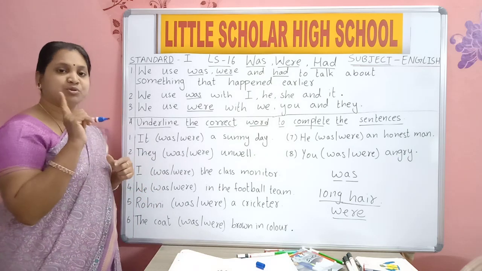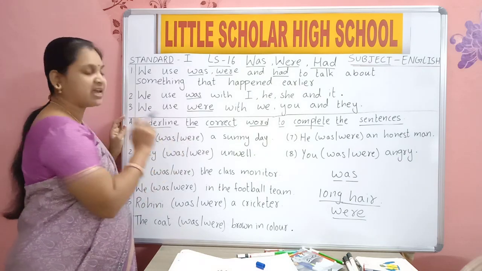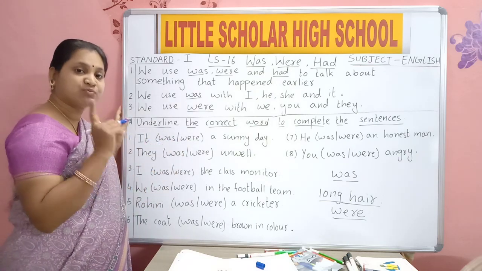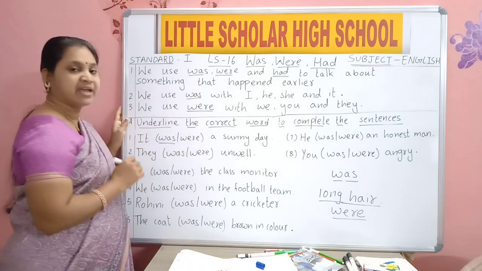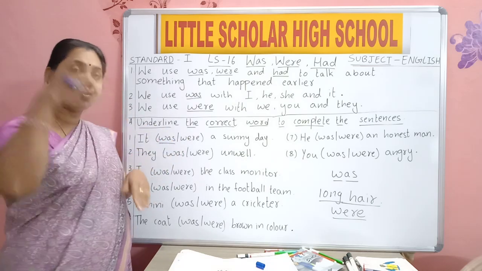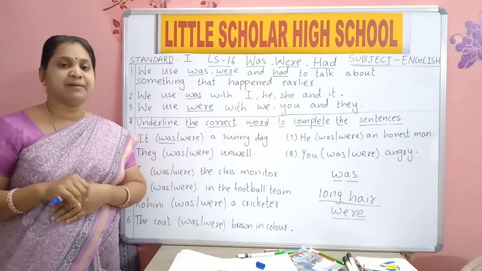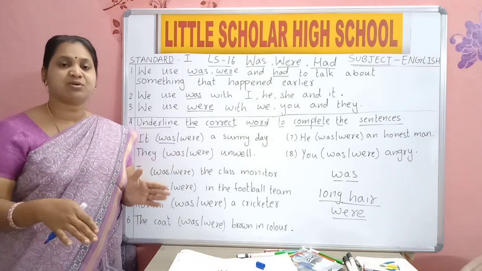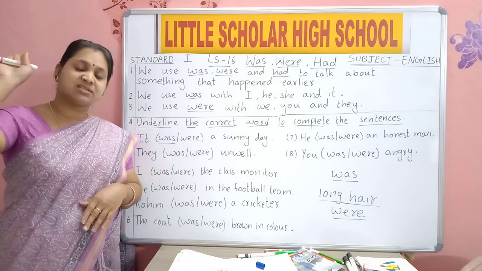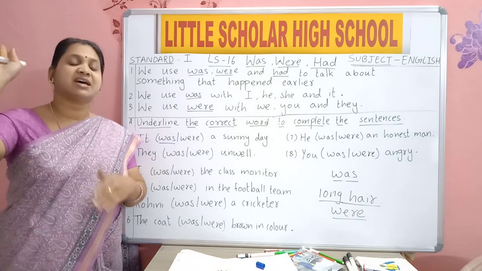When you are talking about one, what should you use, was or were? When you are talking about one, you should use was. It was a sunny day. It was a sunny day means some days back it was a sunny day, not today. They are not talking about today. It was a sunny day means earlier, two or three days ago, or last day.